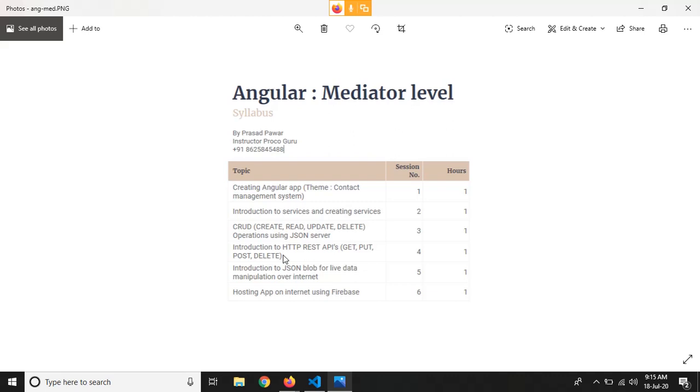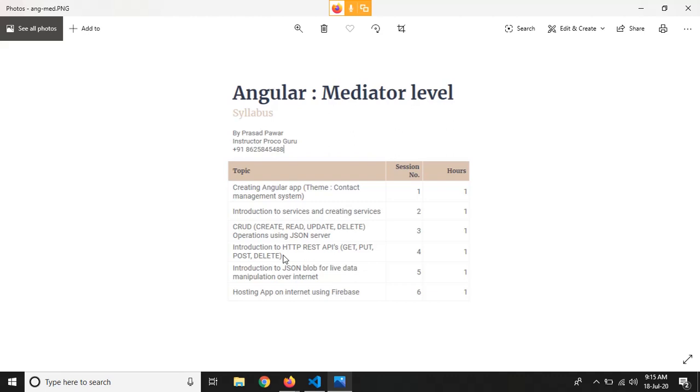And then we are going to use JSON blob for live data manipulation over the internet. JSON blob is a cloud-based storage for JSONs, so that we can get the data from JSON over the internet using these APIs, or we can post data similarly with get, put, post, delete. And finally we're going to host our application on Firebase.